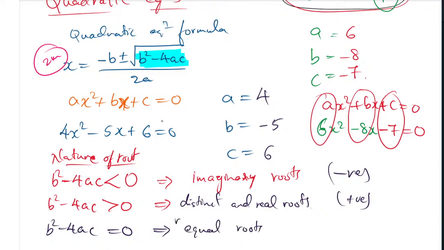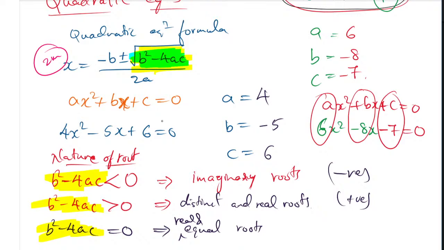Real and equal roots, you can write. Real and equal roots we are going to have. Yes, this is very important. You have the three natures of roots. The first one is b square minus 4ac. This b square minus 4ac we have taken from inside the root value. Remember, it is inside the root value. From there we have taken this, and we will consider it and find which type of root it is.